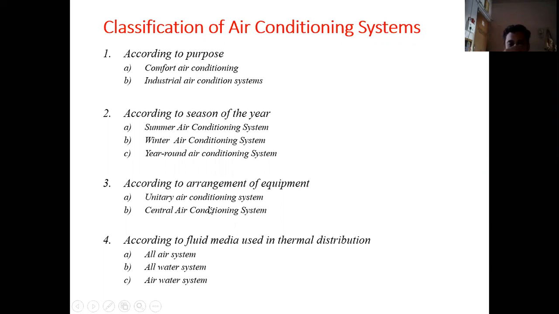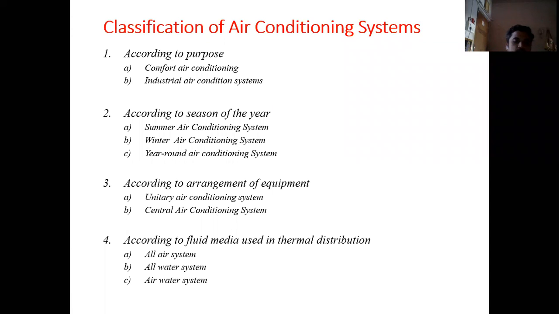Generally, unitary air conditioning system is basically used up to 30 TR, that is 30 tons of refrigeration, and if there is a higher refrigeration requirement, then central air conditioning system can be used, where you have to use an air conditioning system for a space having a load capacity of more than 30 TR. Okay, so for those we can use central air conditioning system.